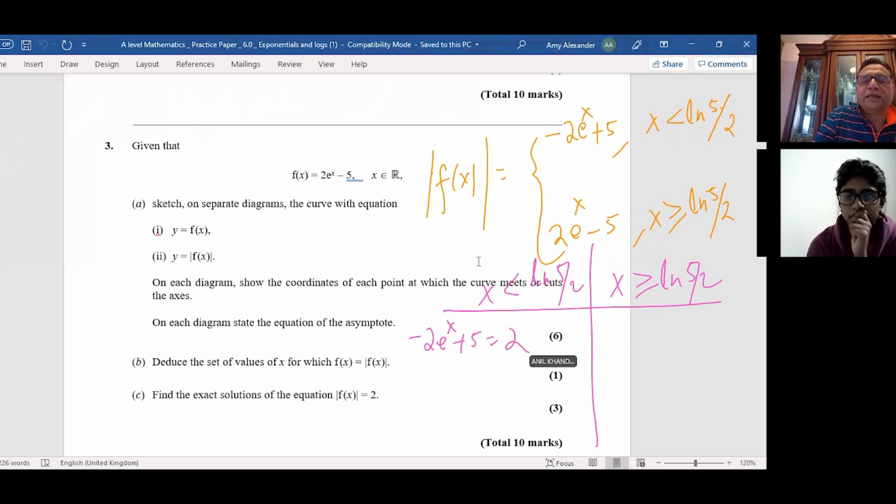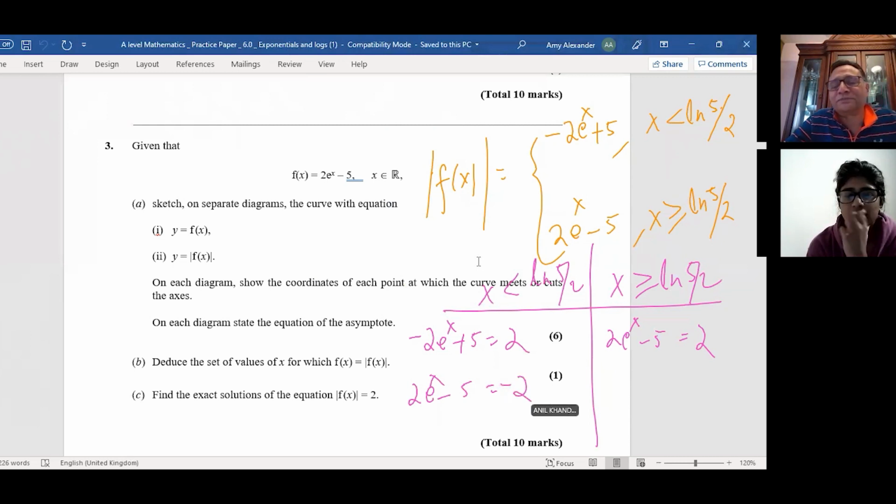And here you will say that 2 e to the power of x minus 5 equals 2, right? But this is actually the same as writing 2 e to the power of x minus 5 equals minus 2. Is there any difference? No, not really. No difference. Do you see that?